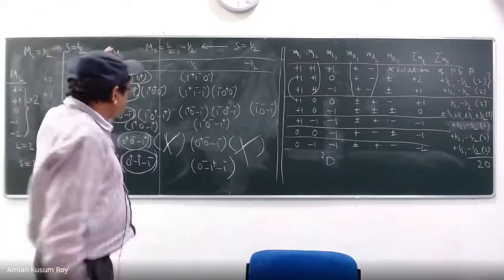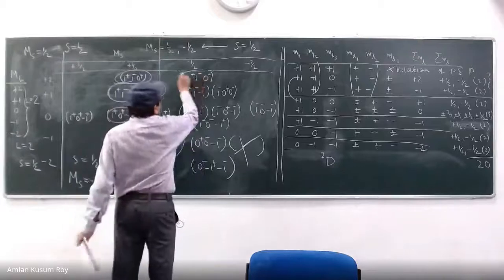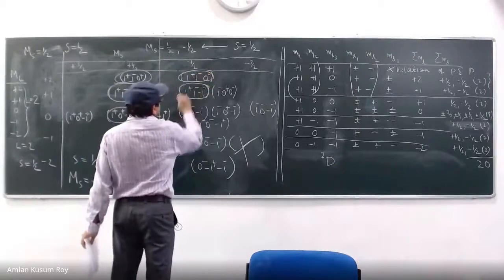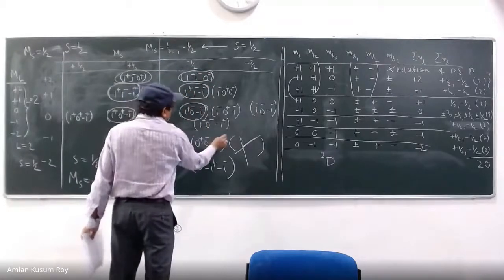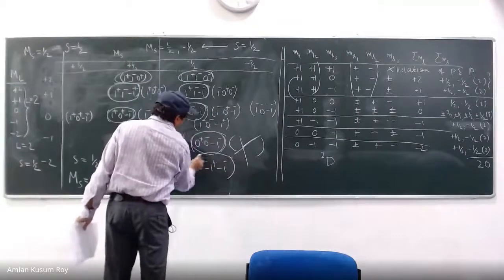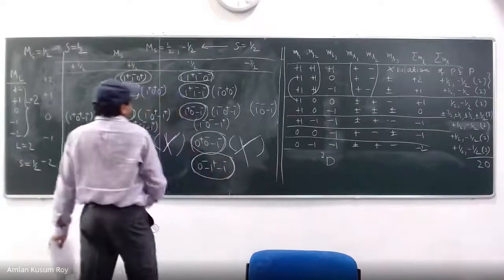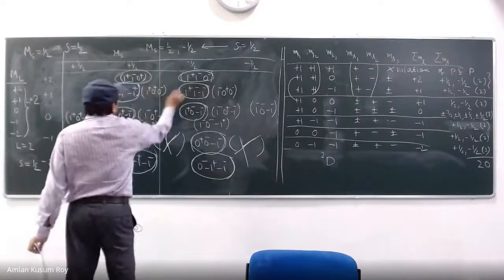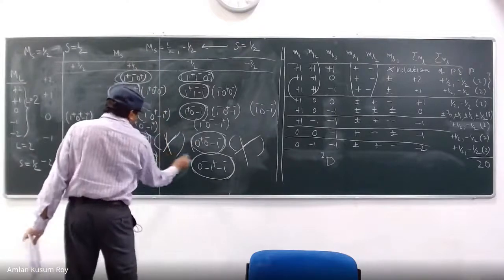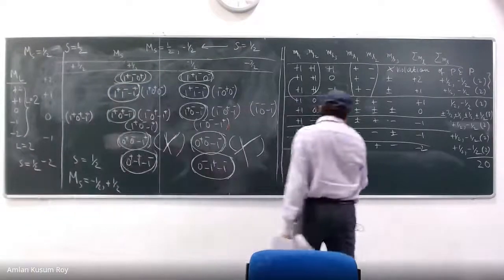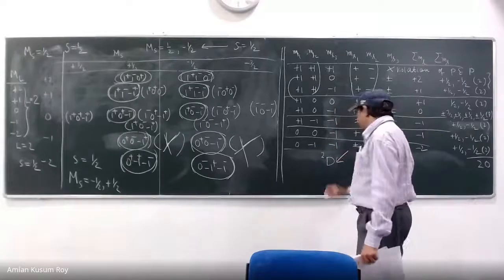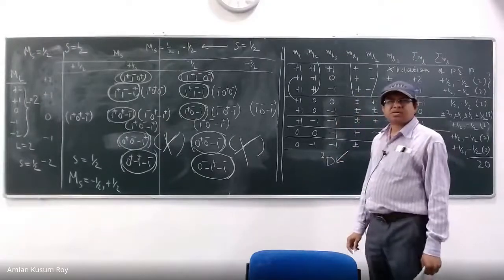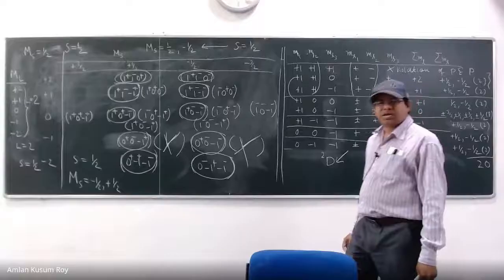So what should I do? That means I should block one from here, one from here, one from here, one from here, one from here. So these 10: 1, 2, 3, 4, 5, 6, 7, 8, 9, 10. These are the 10 states you clubbed into one term.